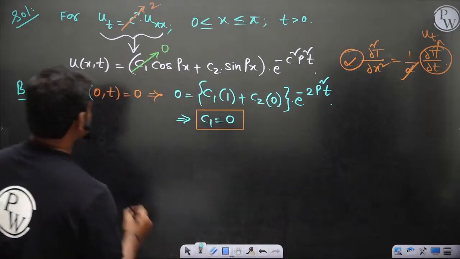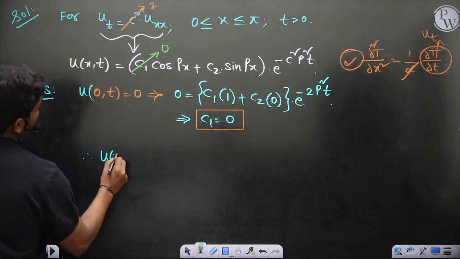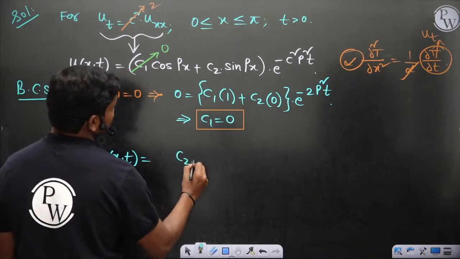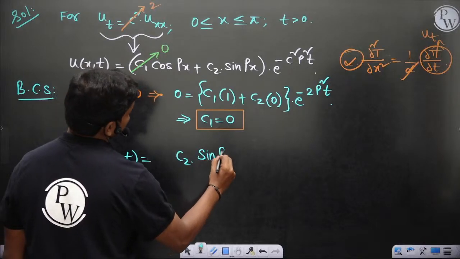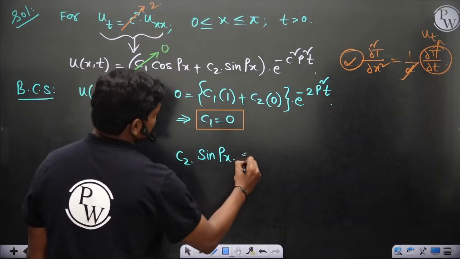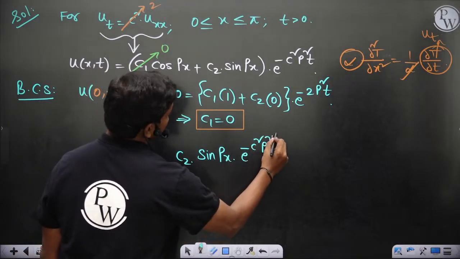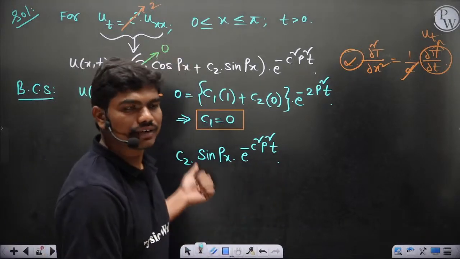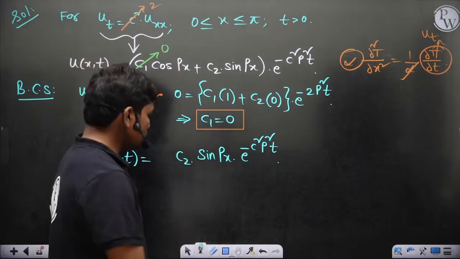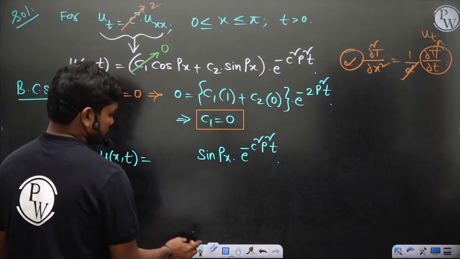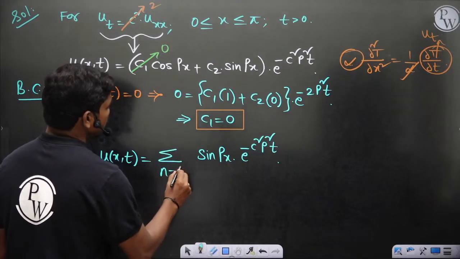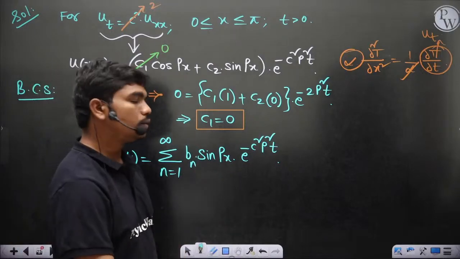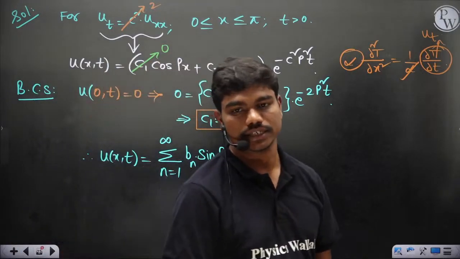Therefore u(x, t) now reduces to some constant c2 sin px into e power minus c square p square t. But since this solution is valid for any arbitrary constants, we can generalize this as sigma n equal to 1 to infinity, some coefficient into sin px into e power minus c square p square t.